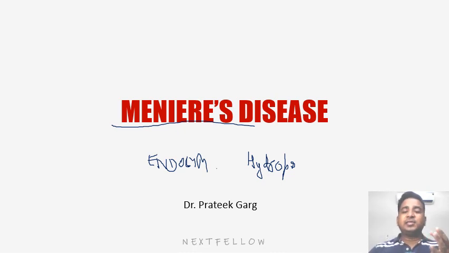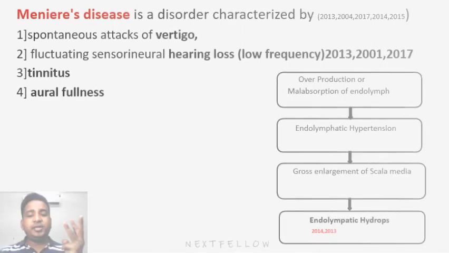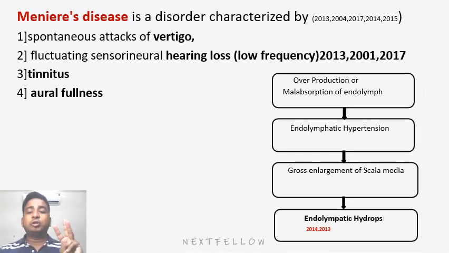So generally Meniere's disease is characterized by three major symptoms. Very important from the examination point of view, asked multiple times in the exam. Firstly, sudden onset vertigo, or we can say giddiness. The next symptom is hearing loss, which is typically fluctuating, plus low frequency sensorineural hearing loss.